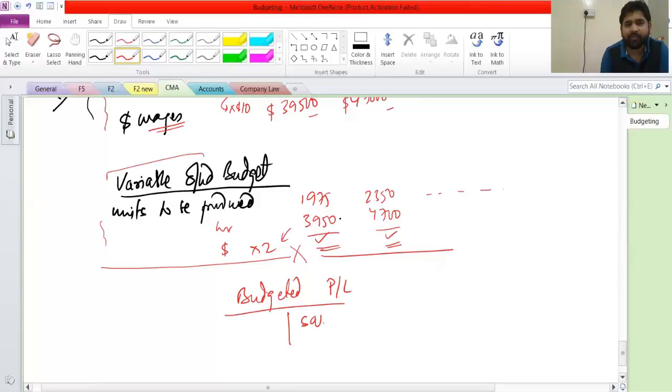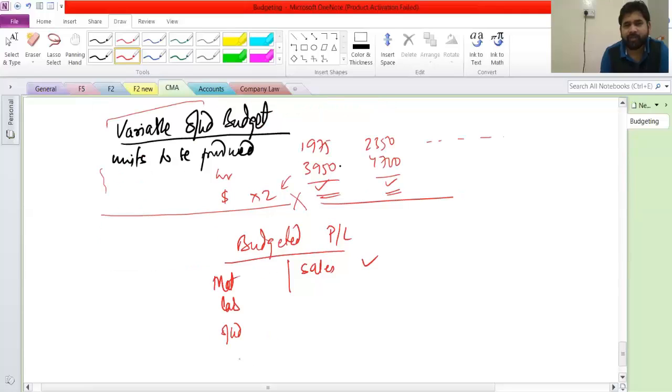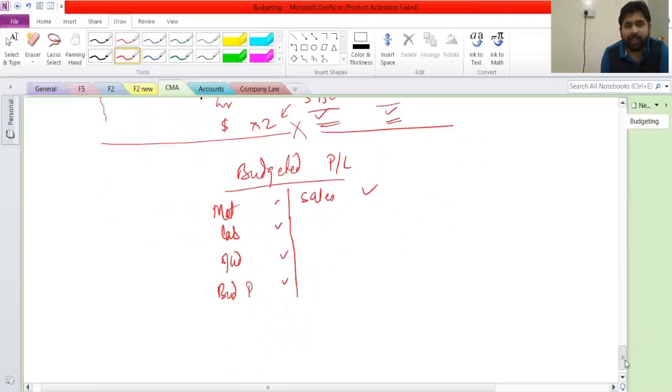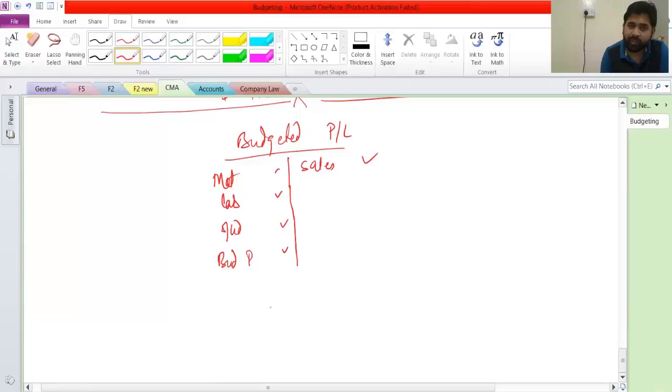Here we will have sales. Then all the expenses. So what is the material cost? What is the labor? What is overhead? We can make all of this, right? All the expenses, and we can calculate budgeted profit. Yes, as long as we have this budgeted. We have the numbers. We have the numbers, so we can prepare it, right? Now, see, if we can make this budgeted PL, then we can also make budgeted balance sheet.